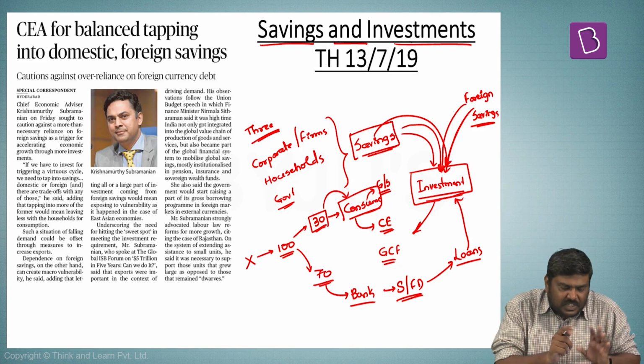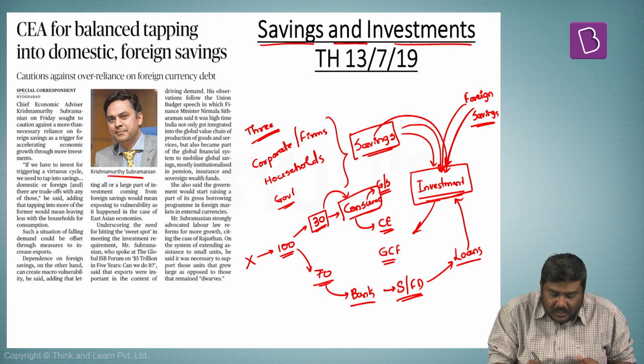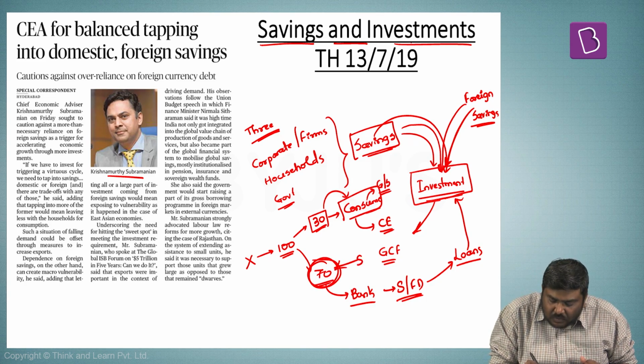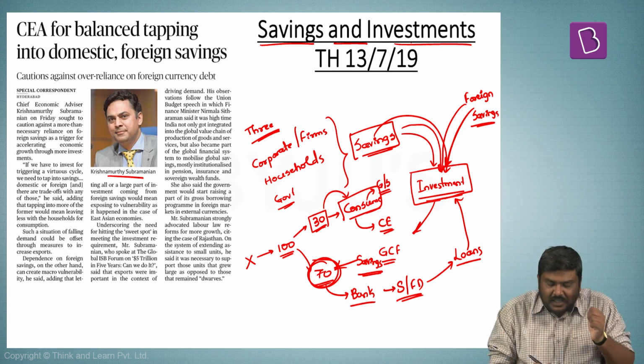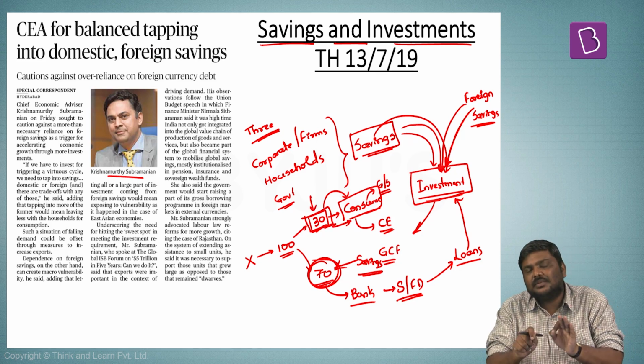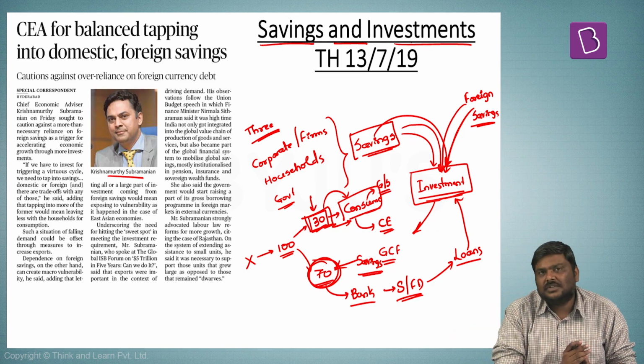Now, the argument which has been put forward by CA is, if Government of India demands more of this money, that is, demands more of the savings, then it will lead to a reduction in the consumption expenditure, or in simple terms, it will reduce the expenditure. What is the impact of this?